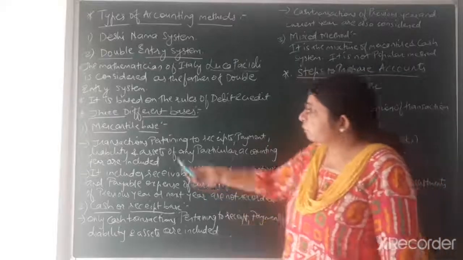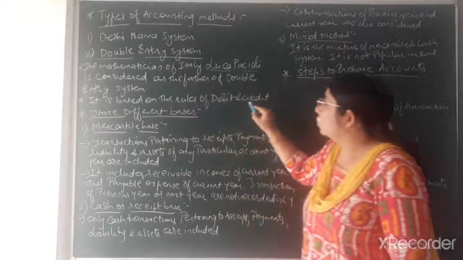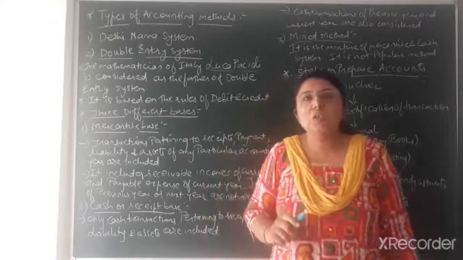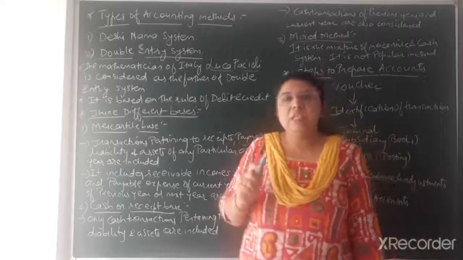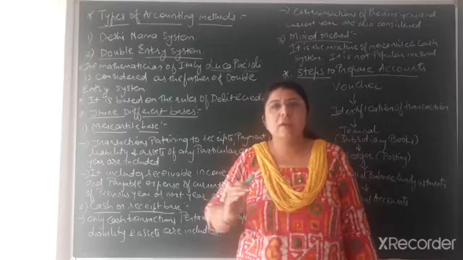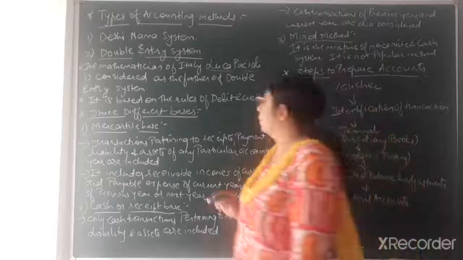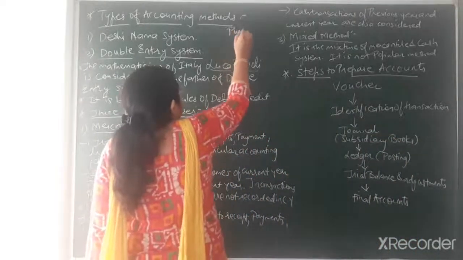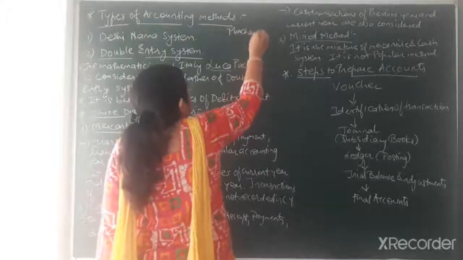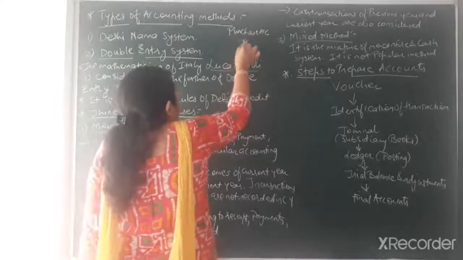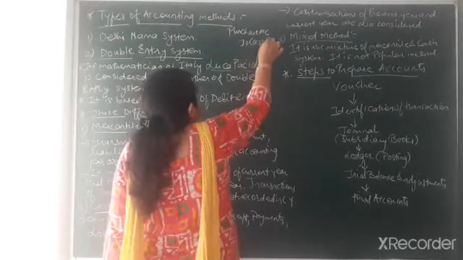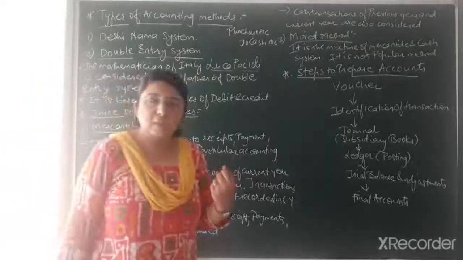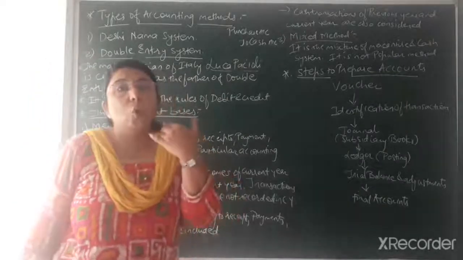Okay. Then afterwards, it is based on the rules of debit and credit. Already I discussed that double entry system is based on the rules of debit and credit. It means each and every transaction that we are writing. Suppose, for example, I am giving you goods purchased worth rupees 5,000. So one effect would be purchase account debit, to cash account credit, because we are purchasing the goods, so goods come in, and on the other hand cash goes out.